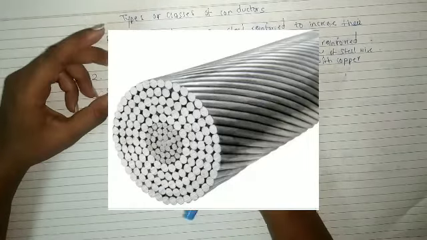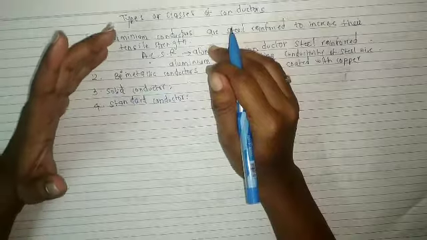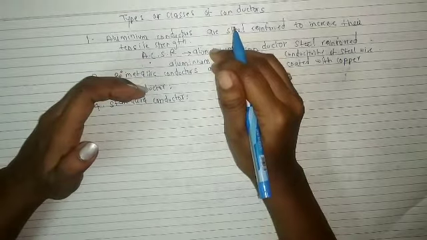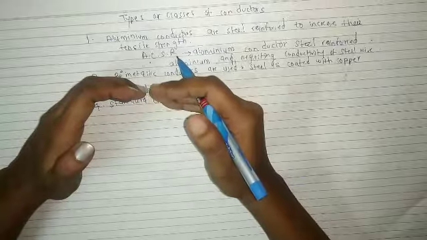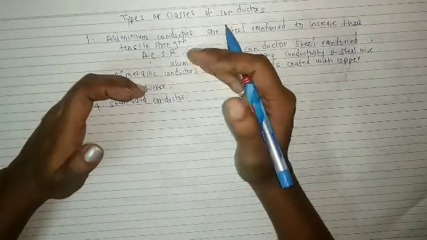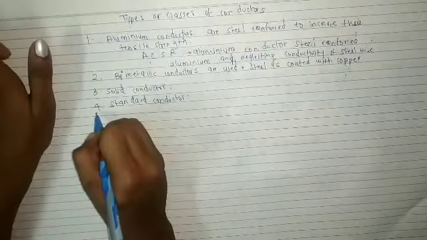So you can see this picture. The number of conductors stranded together depends upon the current carrying capacity of the wire. According to our current carrying capacity, we have to choose the number of conductors to be stranded together. Okay, this is about stranded conductors.